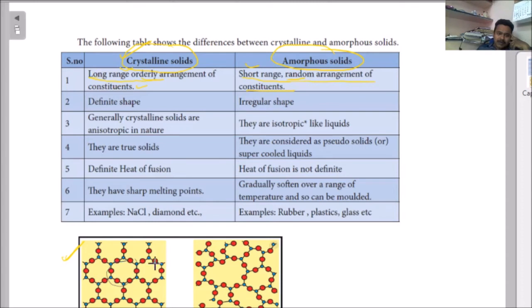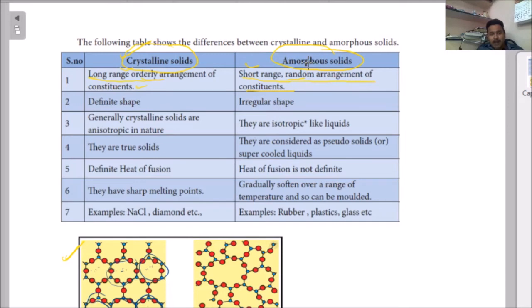Whenever you observe, there is a regular pattern, and the same thing repeats up to some extent, from here to here, here to here. There is a long range arrangement. This is called long range orderly arranged. They are arranged in an order. There is a definite arrangement. That is called order.